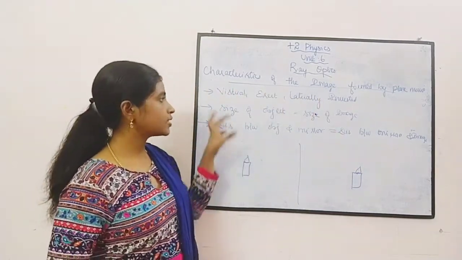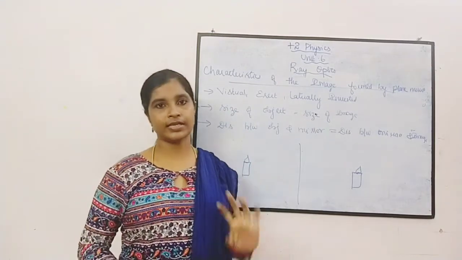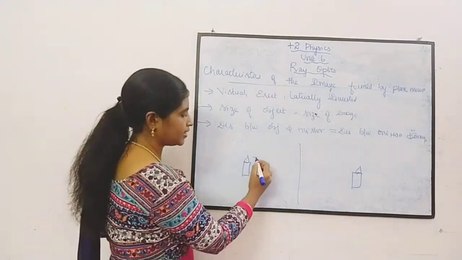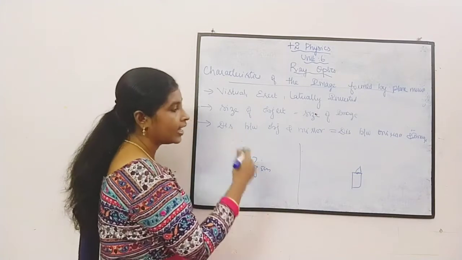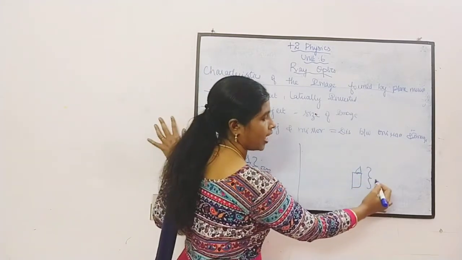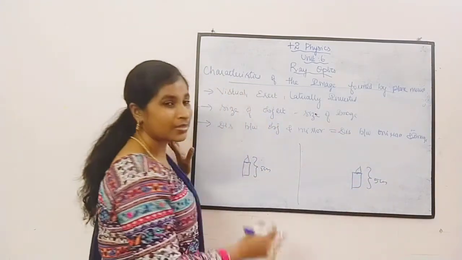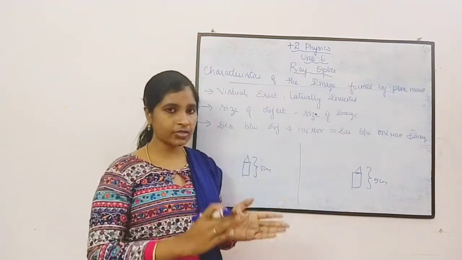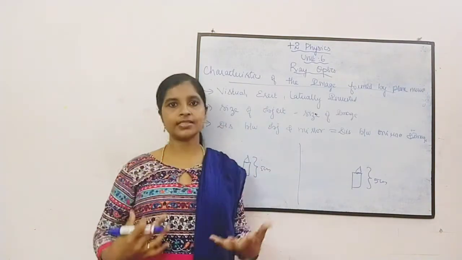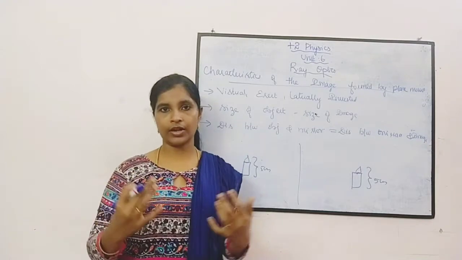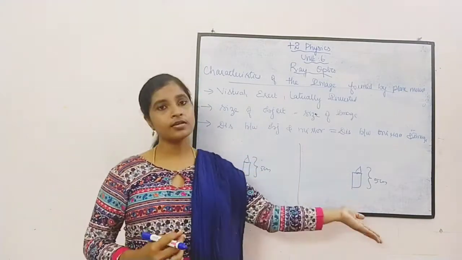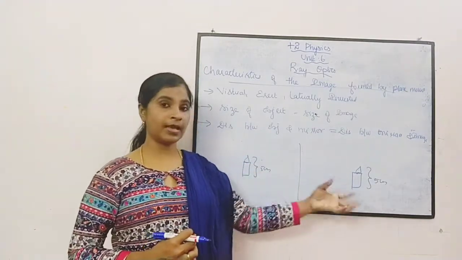The second one is the size of the object is equal to the size of the image. For example, if you are placing a candle of 5 cm height, definitely the image will also have a height of 5 cm. Size won't vary. So the size of the object and the mirror image are equal.